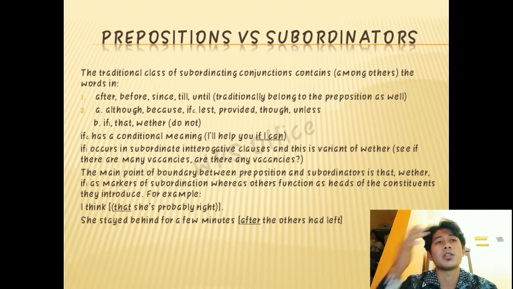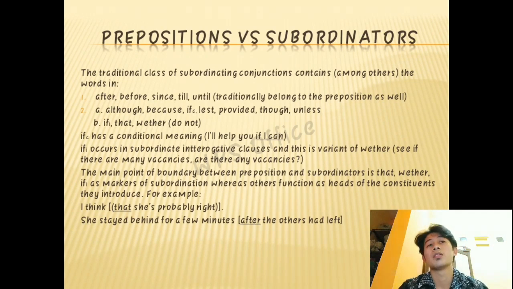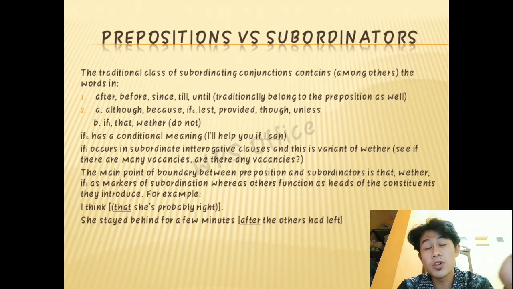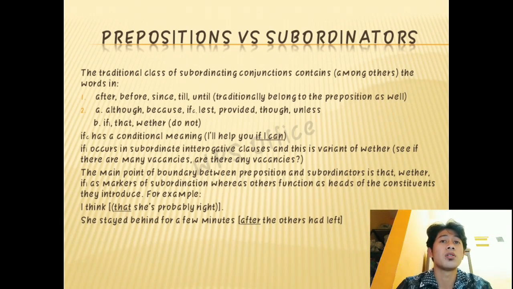Preposition versus subordinators. The traditional class of subordinating conjunctions contains, among others, the words you can see in the PPT: after, before, since, till, until, which are traditionally belonging to the prepositions as well. Then although, because, if, see, less, provided, though, unless, if, that, whether. Those words in the second group don't belong to the preposition class.